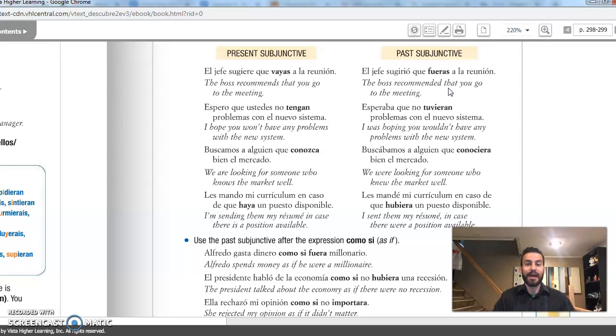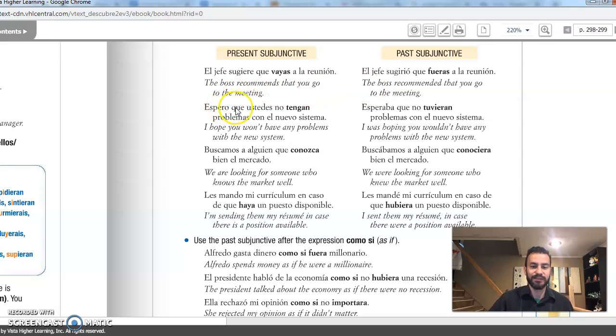But in Spanish, remember, we want to walk in pairs. Past with past. So el jefe sugirió que fueras a la reunión. And why fueras? Because remember, the verb ir and ser is an irregular verb. So the preterite conjugation of ir and ser is fueron. They went. Okay? So we're going to do que fueras.